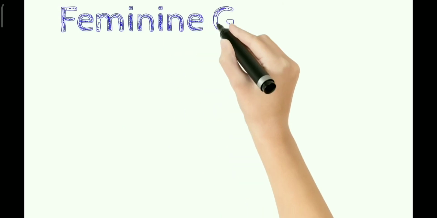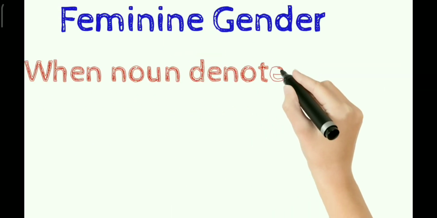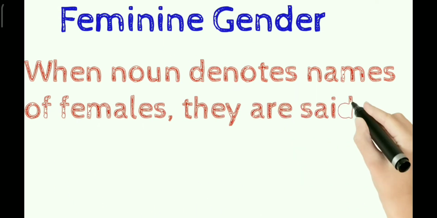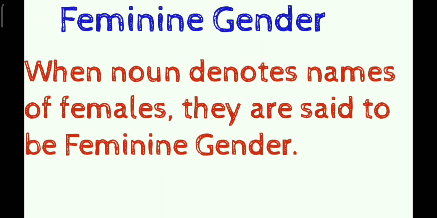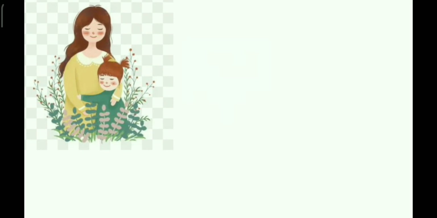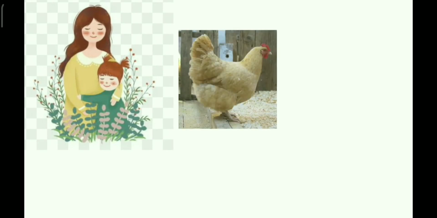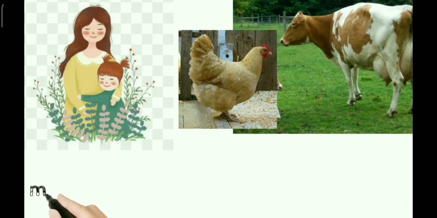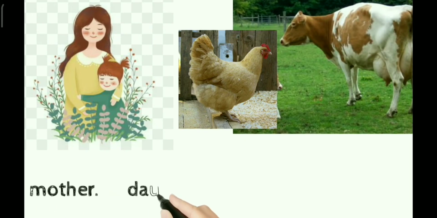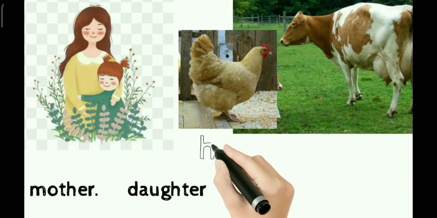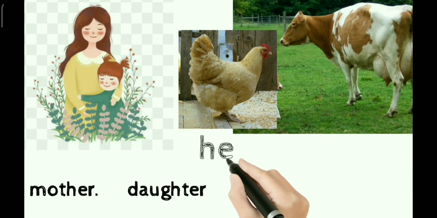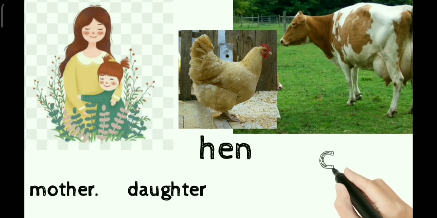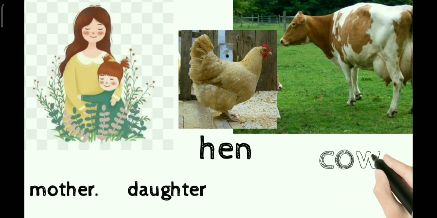Okay. Feminine gender. When nouns denote names of females, they are said to be feminine gender. For example, this is a pic of a mother and a daughter. Okay. Woman or a girl. They are feminine gender. Hen. Hen is a feminine of cock. And this is a cow. Cow is also a feminine gender.